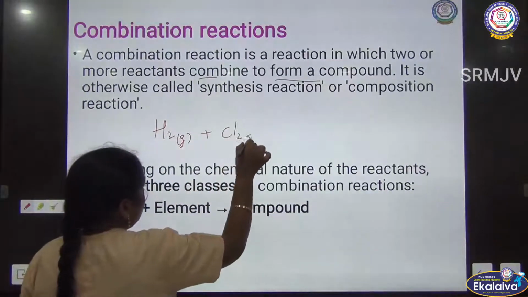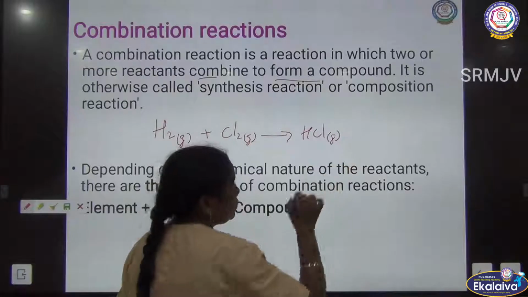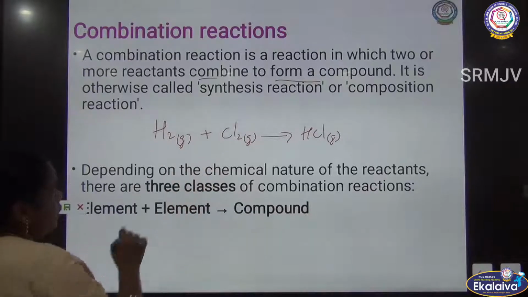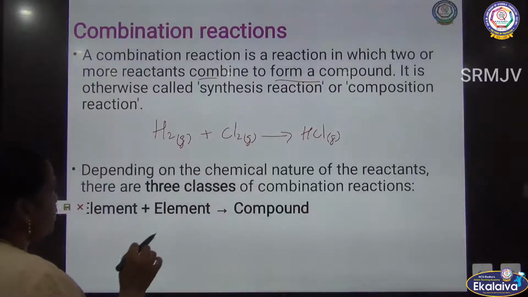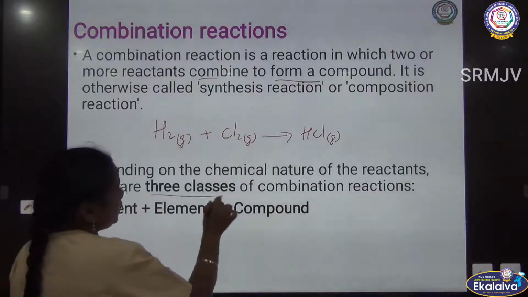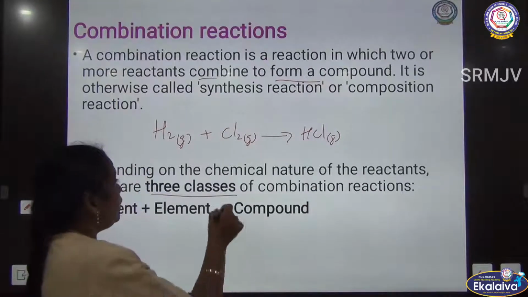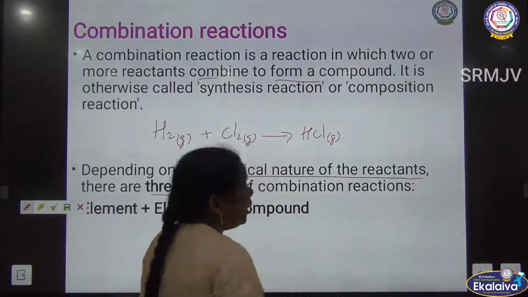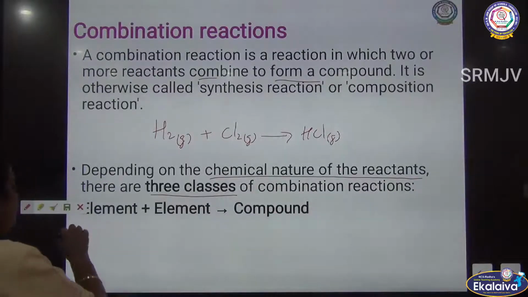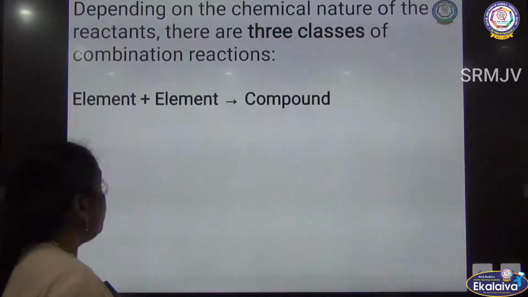Here we are going to see an example: hydrogen gas reacts with chlorine gas to form hydrogen chloride. So the atoms of hydrogen combine with chlorine to form hydrogen chloride. Depending on the chemical nature of the reactants, there are three classes of combination. The combination reaction can be classified as element plus element to give compound.